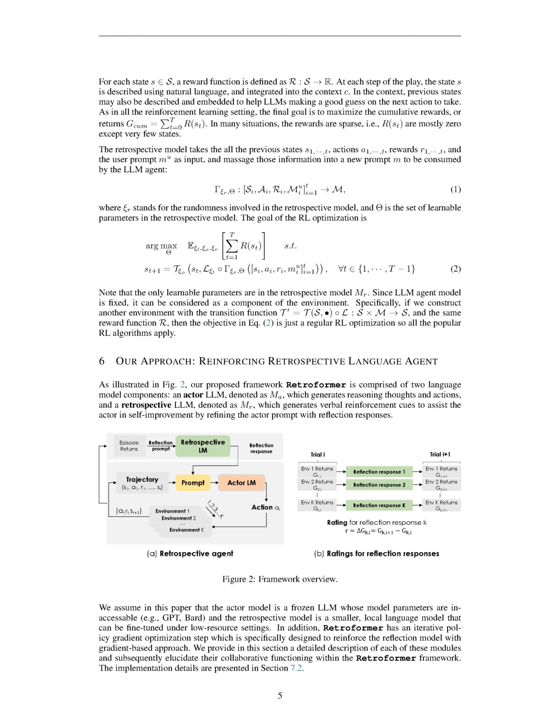The retrospective model takes all the previous states, actions, rewards, and the user prompt as input, and transforms this information into a new prompt for the LLM agent. This model has its own randomness and a set of learnable parameters. The goal of the reinforcement learning optimization is to find the parameters that maximize the sum of the rewards, subject to the state transition function. It's important to note that the only learnable parameters are in the retrospective model.